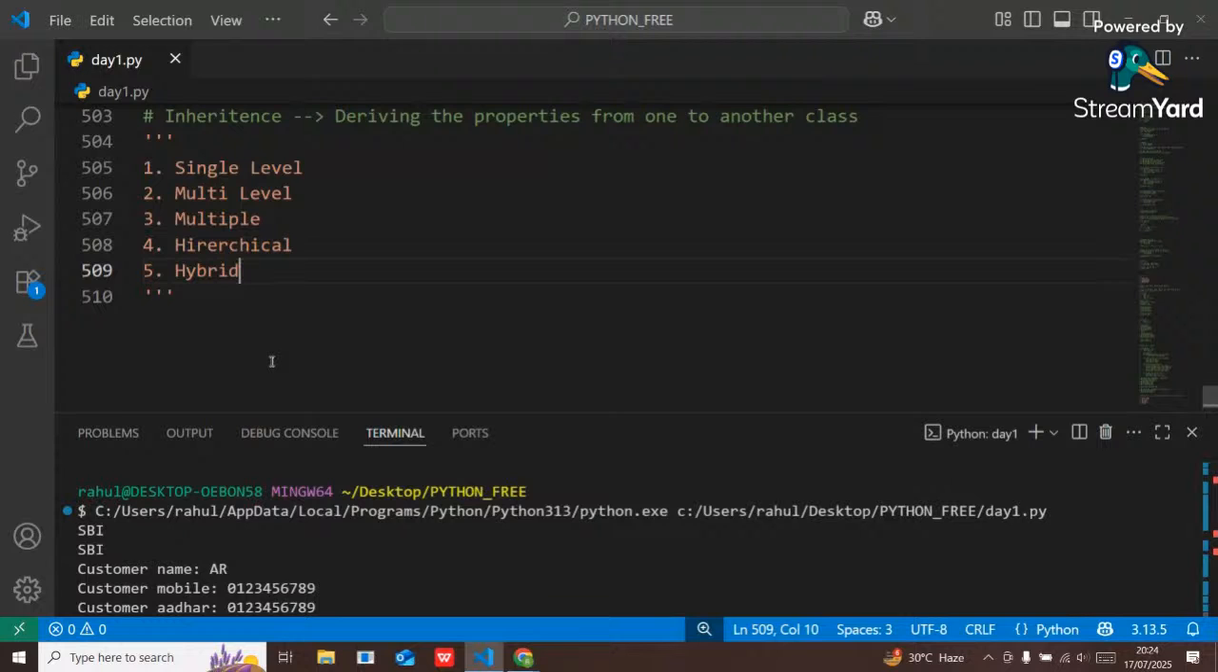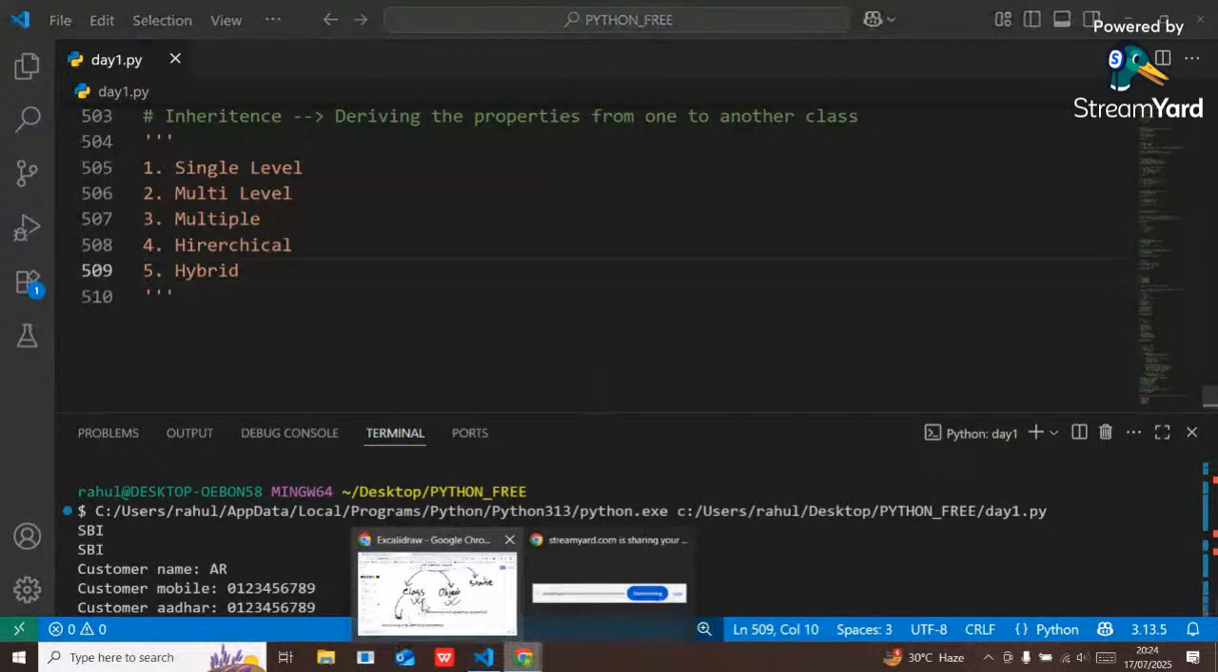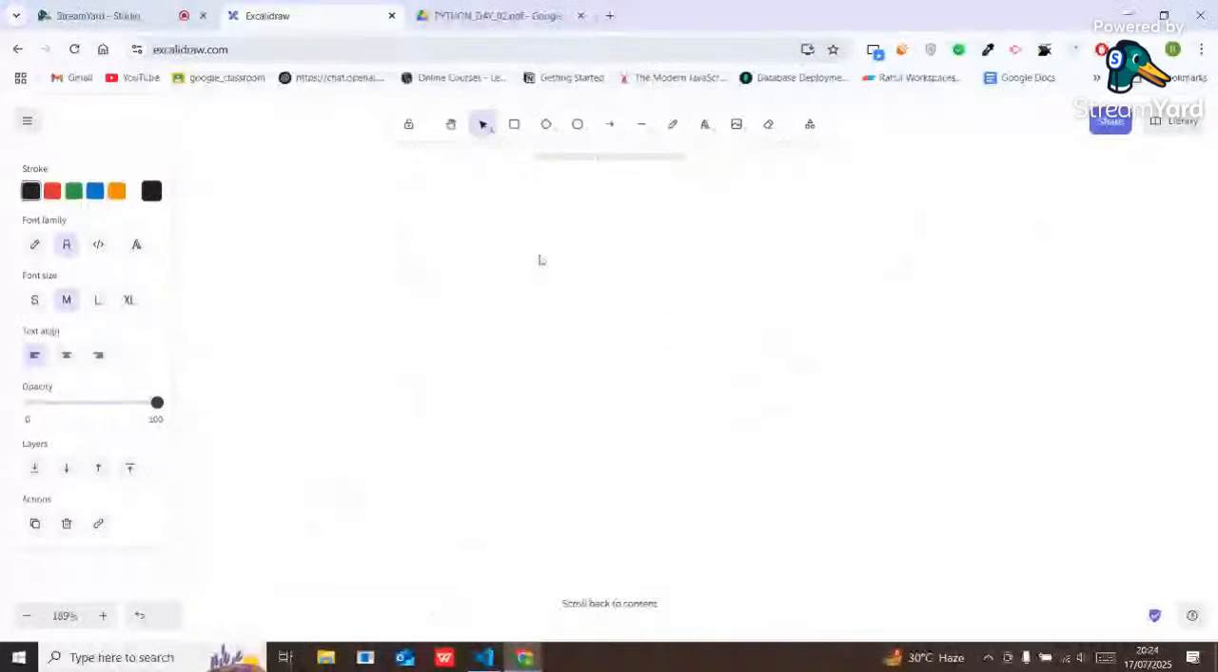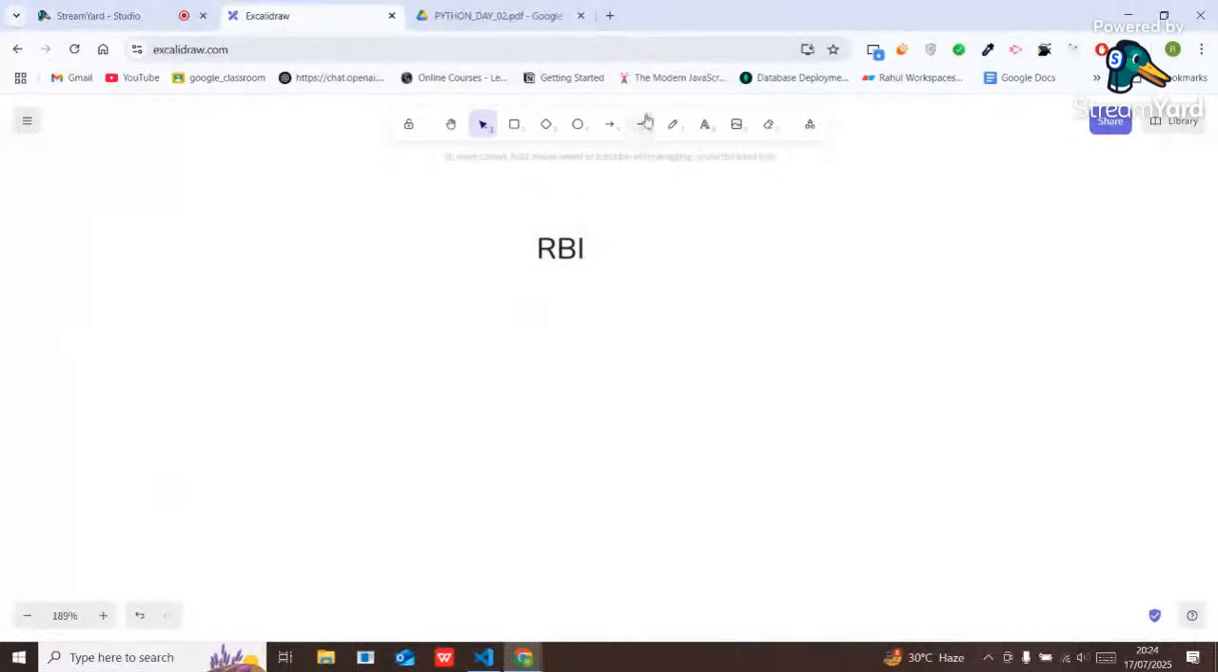Now, first one is single level inheritance, guys. What does it mean by single level inheritance? Any idea, guys? Can anybody tell me the meaning of single level inheritance? See, guys, here, suppose one class is there. One class is there called RBI. RBI is like the godfather for every bank.